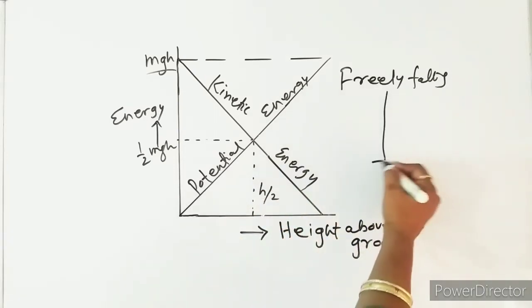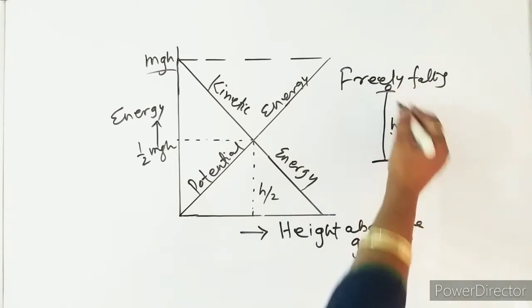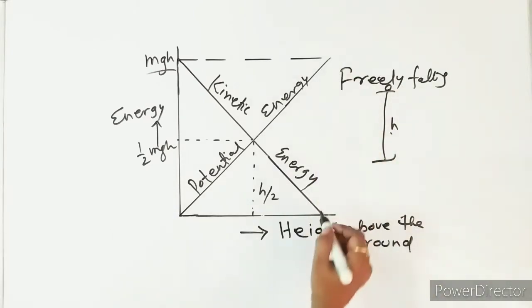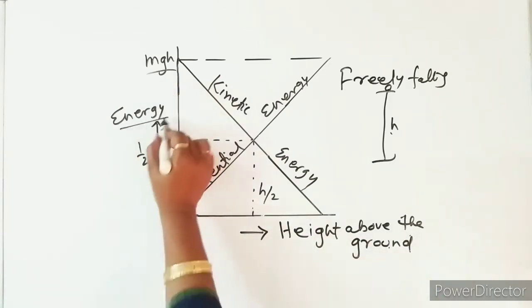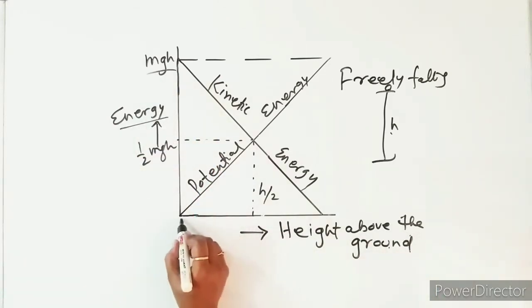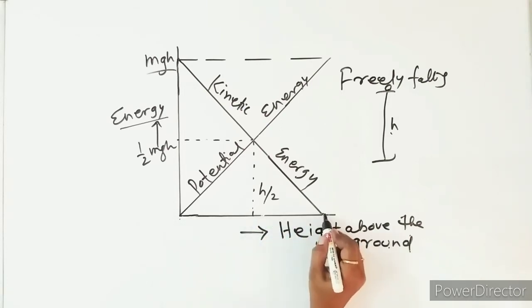So in the first case, the body will be at this position, obviously at its maximum height. The height above the ground is given, and here the energy is taken. Obviously it is initially 0, then it goes on increasing, and this will be the maximum point.